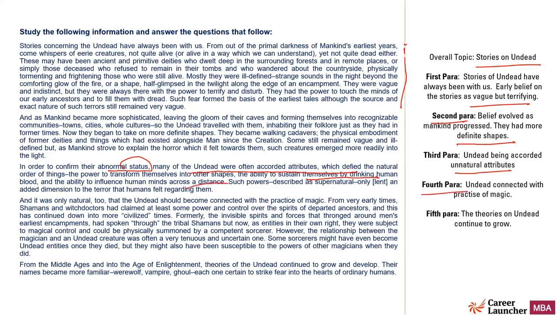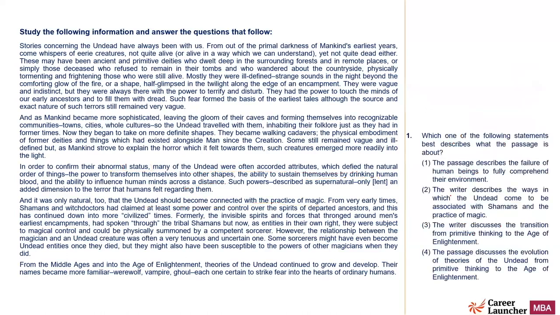Fourth paragraph talks about that it is natural that we associate undead with the practice of magic. It also talks about superstitious beliefs to a certain extent. Fifth paragraph gives a basic summary that the theory of undead continue to grow. So a very simple passage. I don't think there is much to explain in this passage. Anyways, I have broken it down to each paragraph.